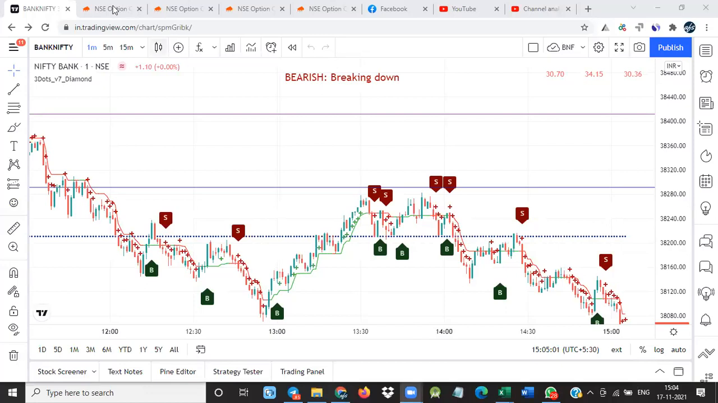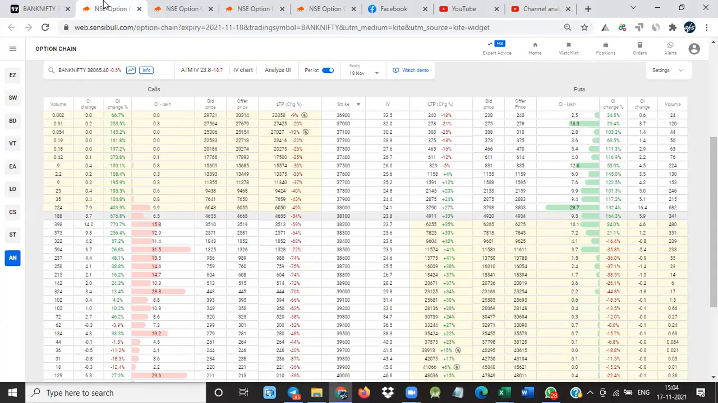The market started 500 points down at 9:15. Then it went up, at the time the call and put writers were active. You see here, the market went up to this point, up to 38,450 or something.